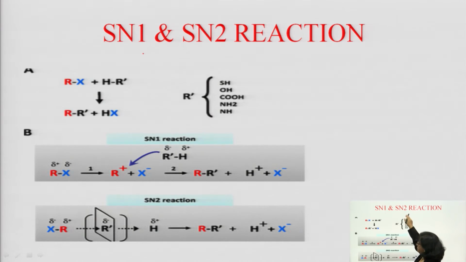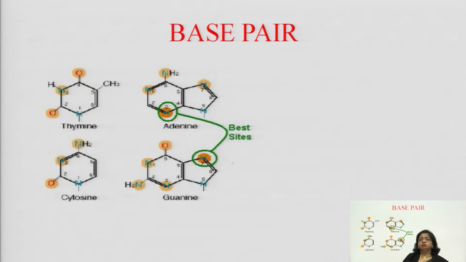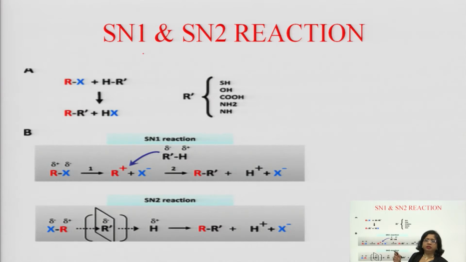Why have I mentioned SN1 and SN2 reactions? Many alkylating agents work through the SN1 reaction, and many alkylating agents, mostly those containing bifunctional groups, work through the SN2 mechanism. So, you should know the difference between SN1 and SN2. SN1 reaction is